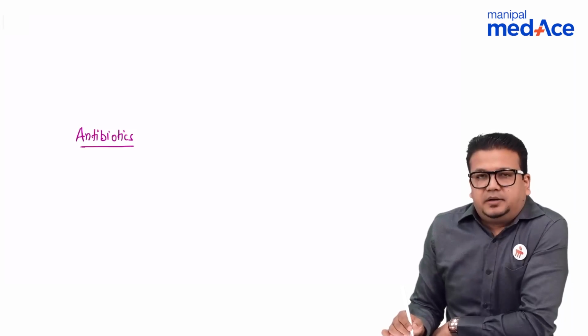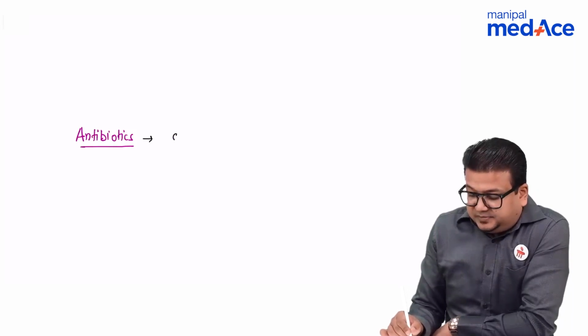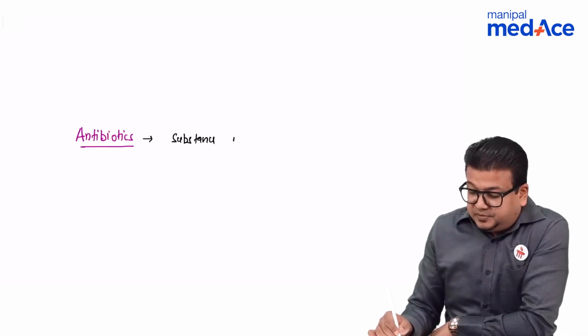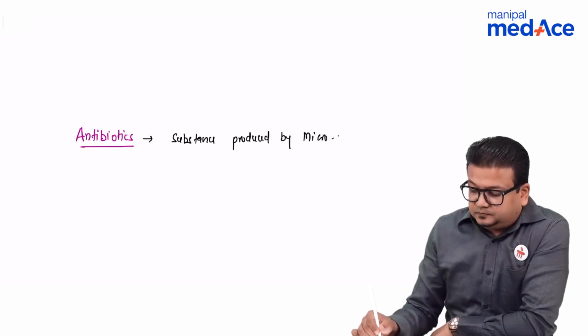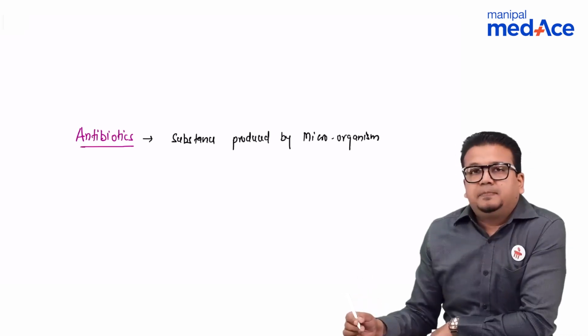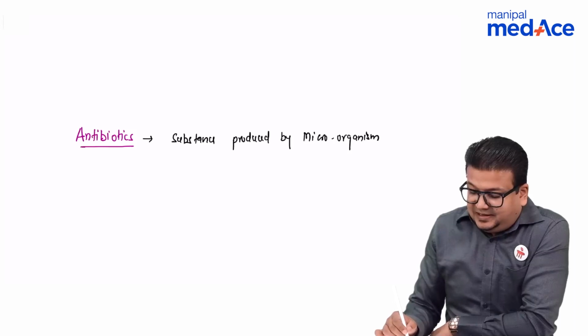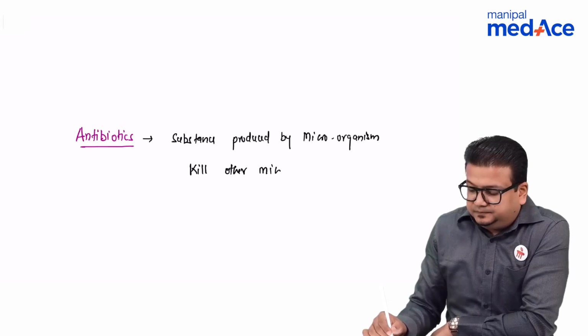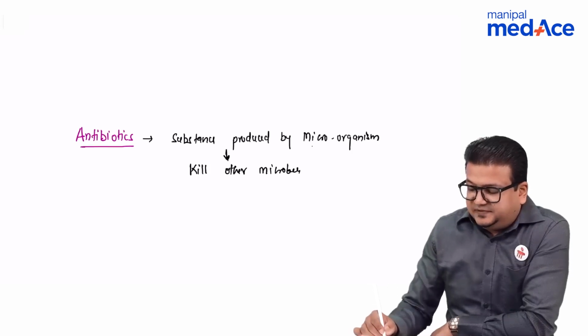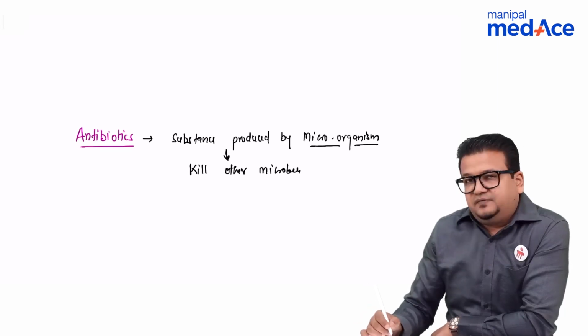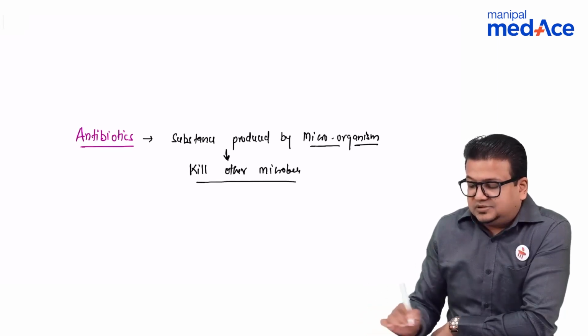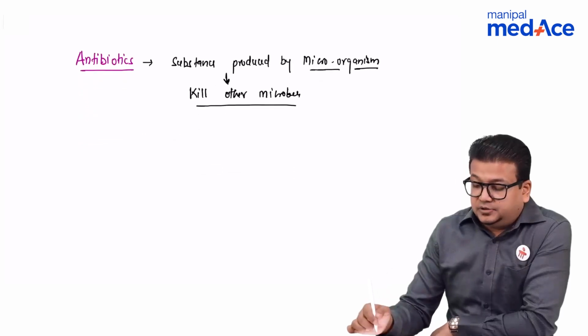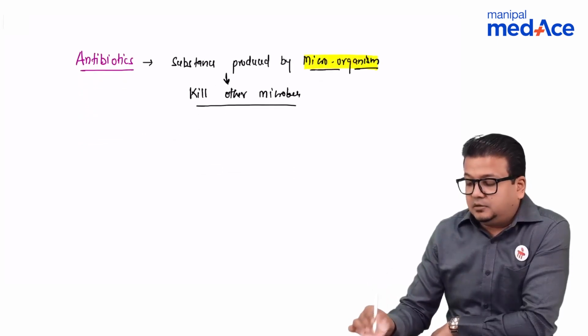That is the first term, antibiotics. So antibiotics are the products which are produced by microorganisms, produced by one type of microorganisms that will kill some other microbes. So substances which will be produced by one set of microorganisms, mostly fungus, that will kill other microbes. They are called antibiotics. So they are formed by some microorganisms.